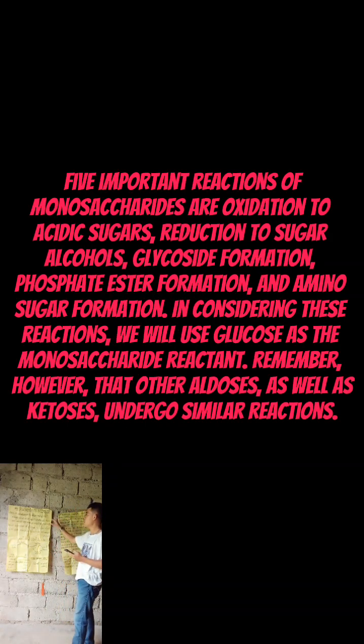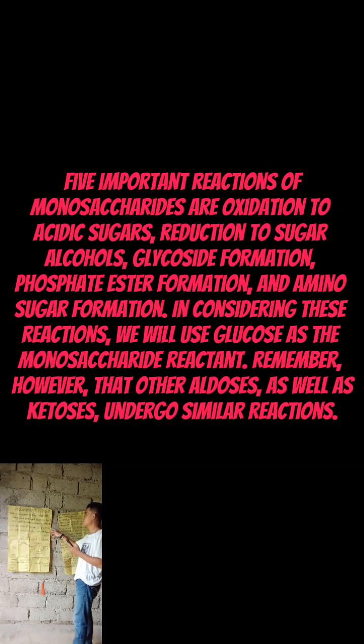So there are 5 important reactions of monosaccharide: oxidation to acid sugar, reduction to sugar alcohol, glycoside formation, phosphate ester formation, and amino sugar formation. In these reactions we will use glucose as the monosaccharide reactant. However, other aldoses as well as ketoses undergo similar reactions.